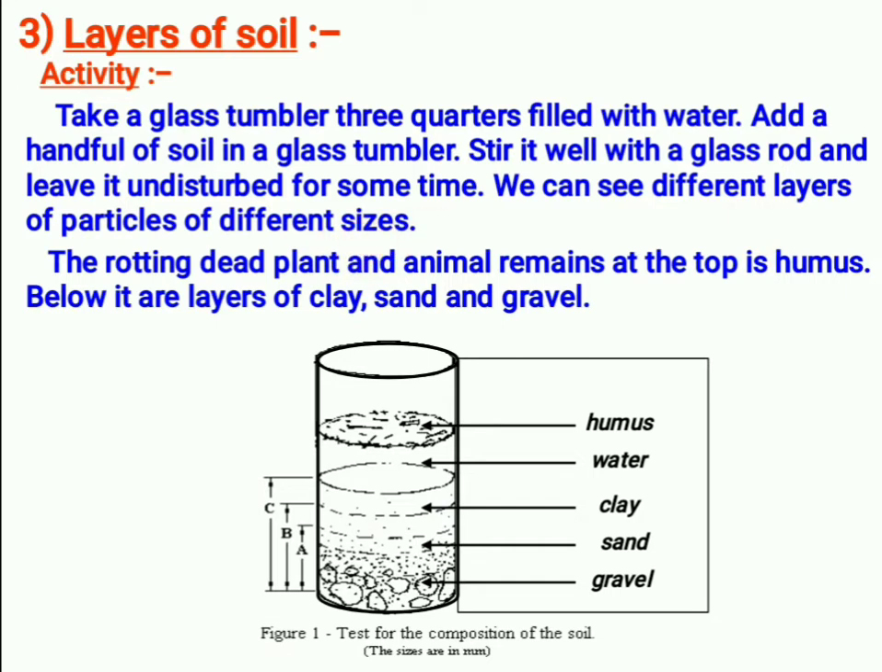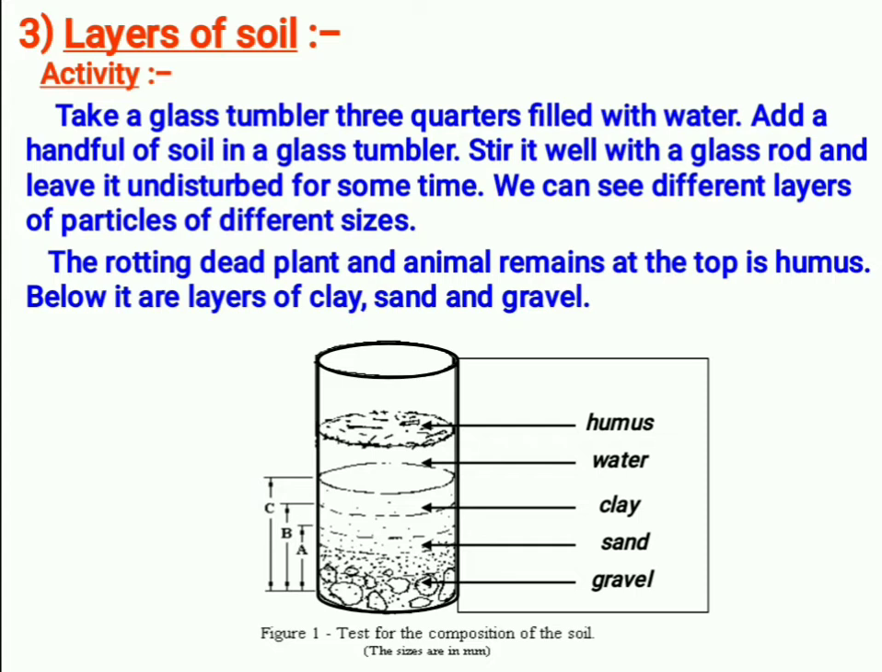So what are the different sizes of layers? We will see. The first layer is humus. Why? Because all the plant waste and animal remains will be floating at the top of the glass tumbler. Understood? And that is nothing but humus. The top layer of the soil has so much plant waste and animal waste, and all this waste will be converted into humus. Here humus means decaying plant and animal waste.